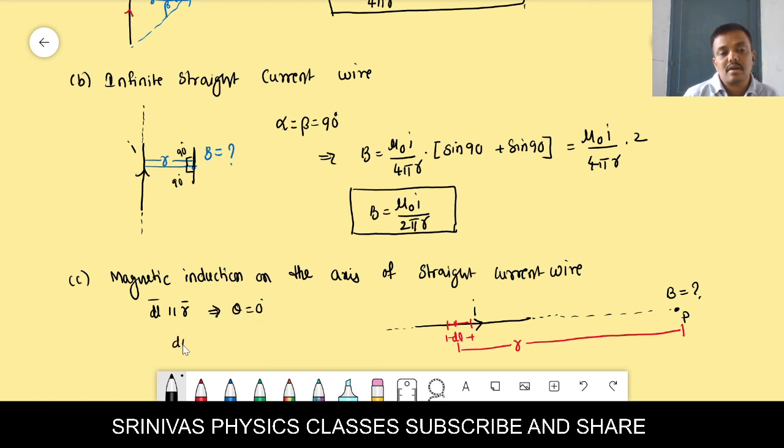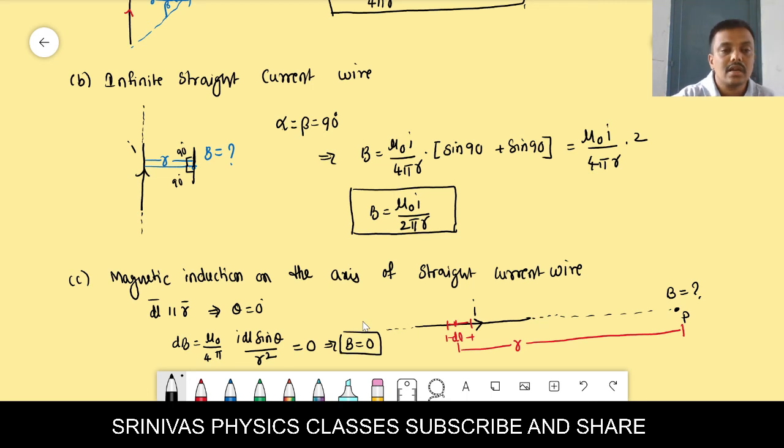Then the magnetic induction formula according to Biot-Savart law, we know that dB is mu naught I by 4 pi into I dL sin theta by r square. Yes or no? But theta is 0, so dB is 0 you will get. That means the magnetic induction will be 0. Okay, magnetic induction will be 0.